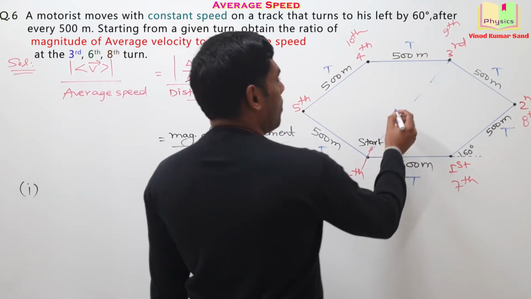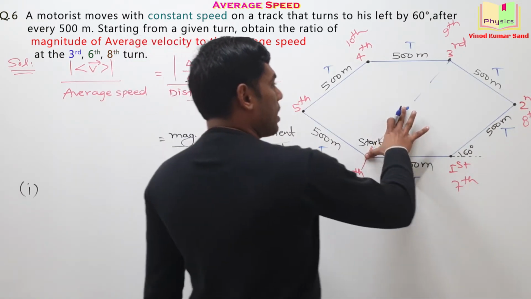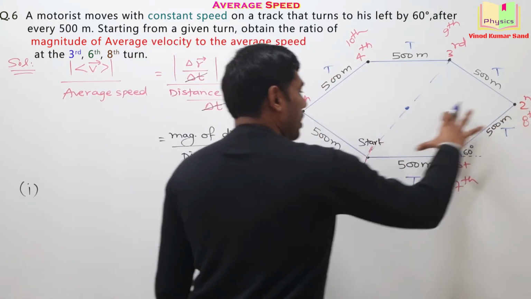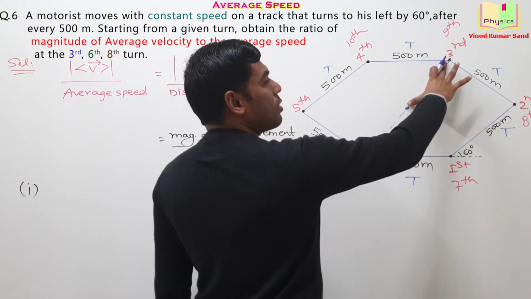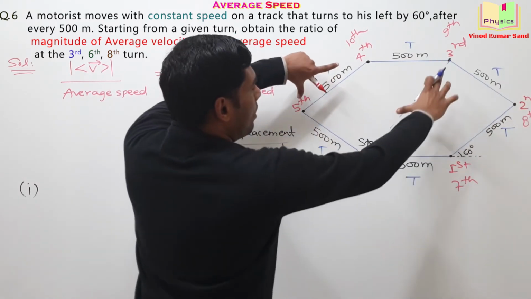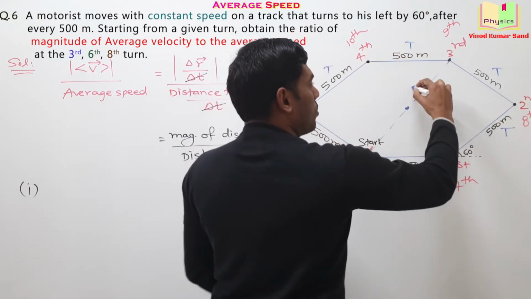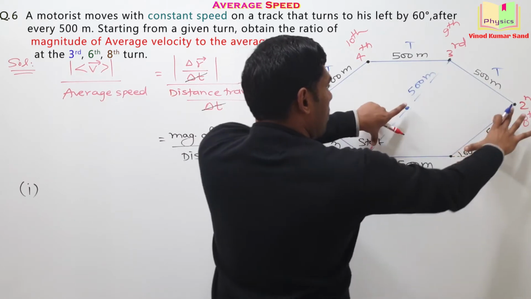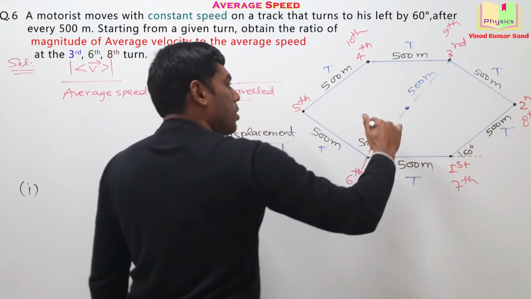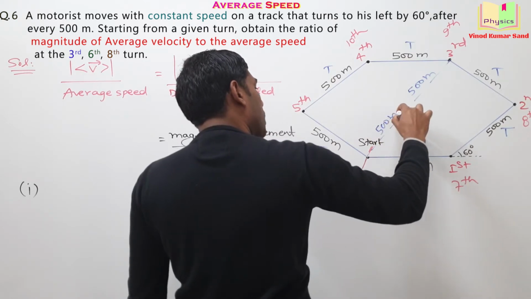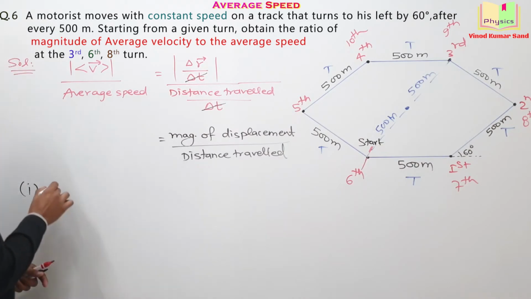And here will be the center of the hexagon somewhere. So this side and this side, they are actually equal. Getting it? So if this is 500 meter, this will also be 500 meter because these two sides are equal. So 500 meter, this is also 500 meter, and these two sides are also equal. So this is also 500 meter. What is the magnitude of the displacement? 1000 meter.